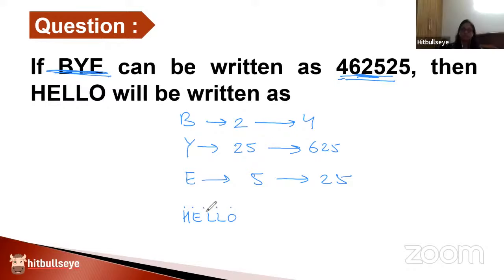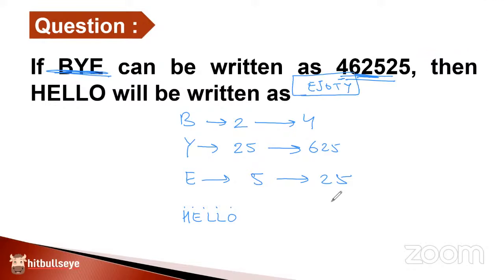Right. So what's the position of the alphabet H in the English alphabet? Take the help from EJOTI. 8. Very good. E comes at which position? 5. Very good. L comes at which position?